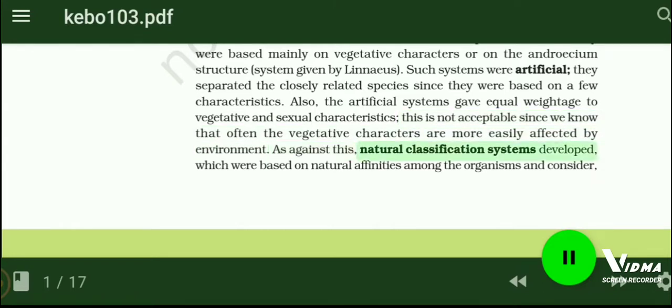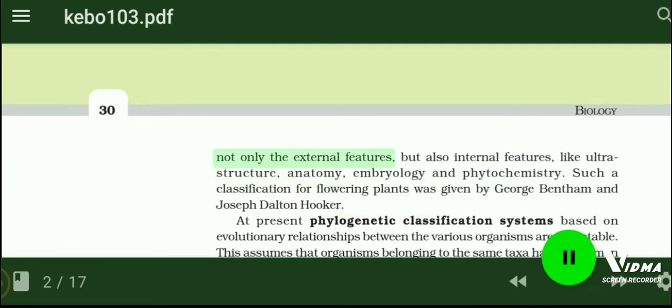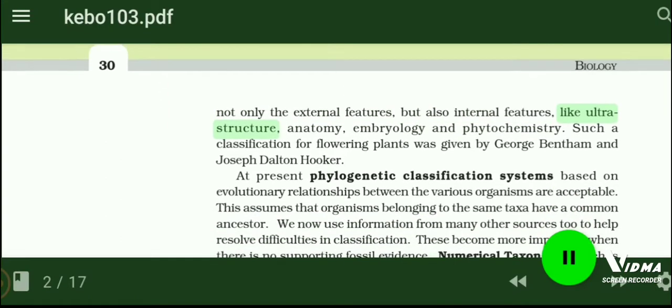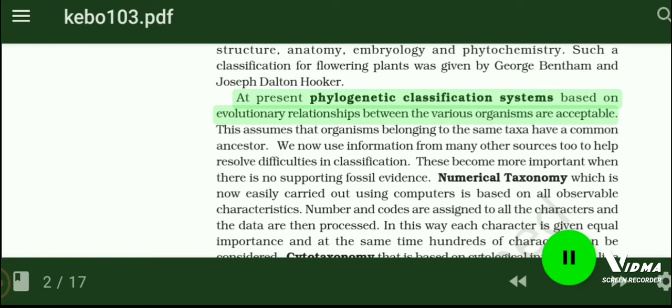As against this, natural classification systems developed, which were based on natural affinities among the organisms and considered not only the external features, but also internal features, like ultrastructure, anatomy, embryology and phytochemistry. Such a classification for flowering plants was given by George Bentham and Joseph Dalton Hooker. At present, phylogenetic classification systems based on evolutionary relationships between the various organisms are acceptable. This assumes that organisms belonging to the same taxa have a common ancestor.